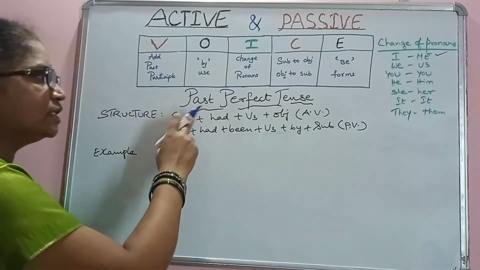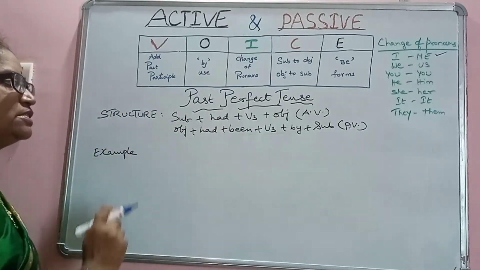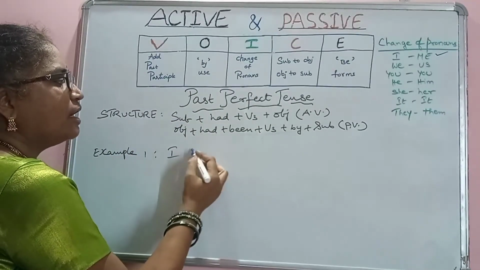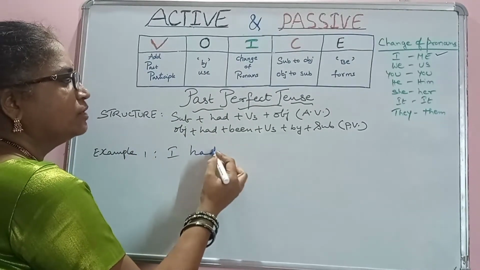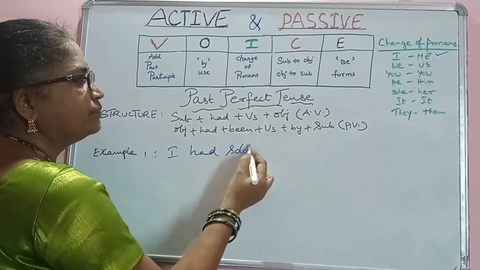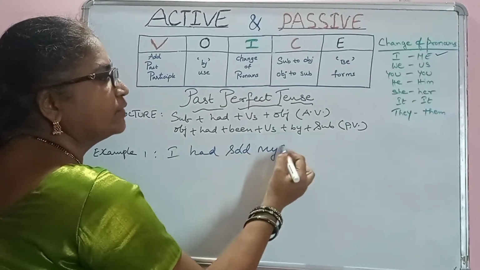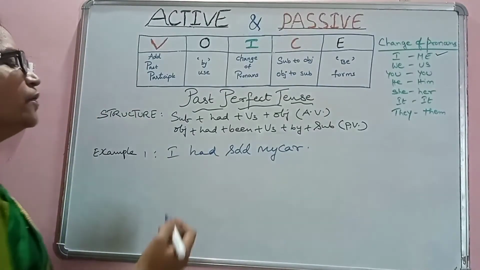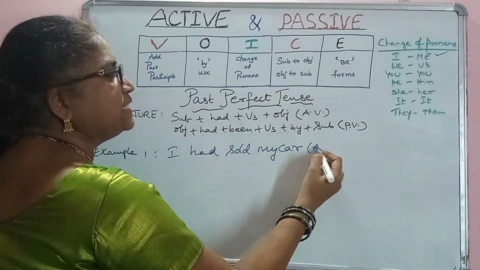Now just see here, we can give one example of the past perfect tense. This is the structure over here. This is one example: I had sold my car. Very easy one. This is an active voice sentence.